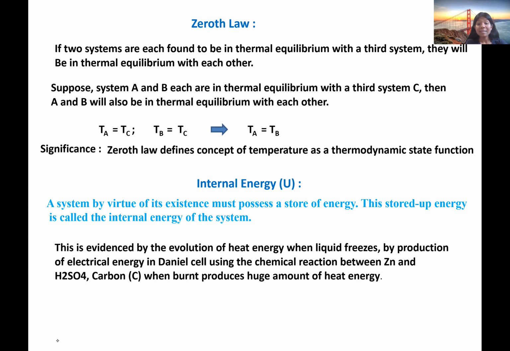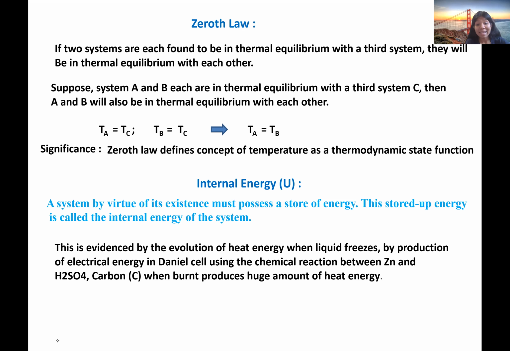So this is an evidence of internal energy, because liquid is freezing to ice. It is changing its phase, and it is giving up some latent heat. So where is it getting that heat? It had already some energy stored.